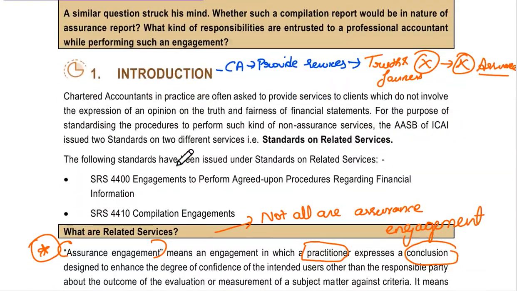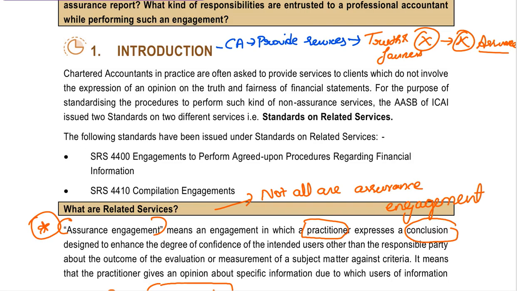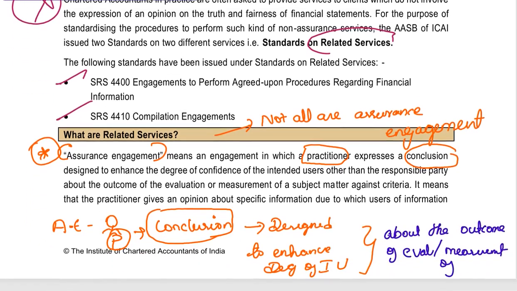Okay, first introduction. As a CA, we are going to provide services other than the assurance services, right? So we are not always there for providing the assurance engagement, that is, expressing an opinion on the truth and fairness of the financial statements. We are not going to do that always. So we are going to perform other engagements as well. What is the other engagement? Whatever other than assurance engagement we are performing, that is called the related services.